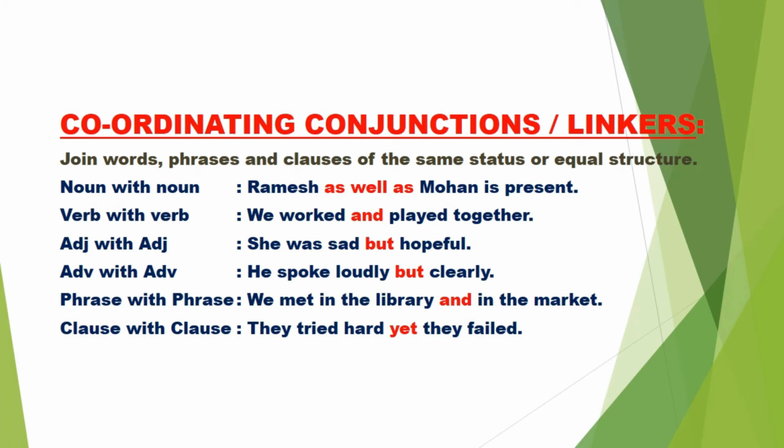So, in the first one as well as, then and, then but, again but, then and, and finally yet. These are all coordinating conjunctions because they have combined like clauses, same kinds of clauses or same kinds of phrases. So we should always keep in mind that coordinating conjunctions always join two words of the same kind, two phrases of the same kind, or two clauses of the same status. They should not be of different status.